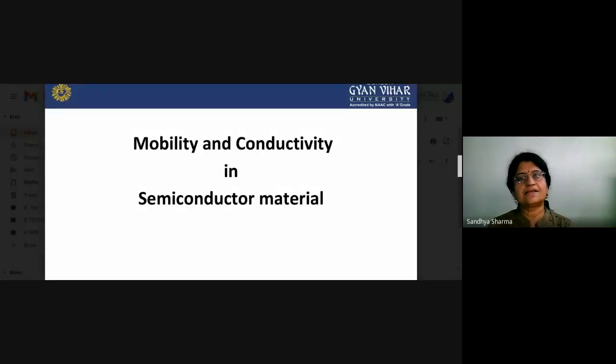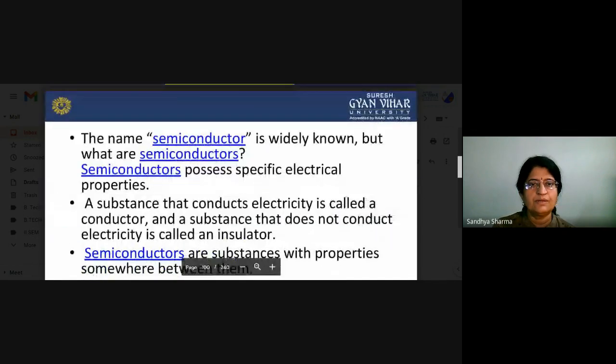Good morning, students. Today, in this lecture, we will discuss the mobility and conductivity in semiconductor materials. In our previous lectures, we have seen the basic construction features and basic properties of semiconductor materials, how they form covalent bonds, and the effects of temperature on the property of our semiconductor materials. So today we will discuss further the mobility.